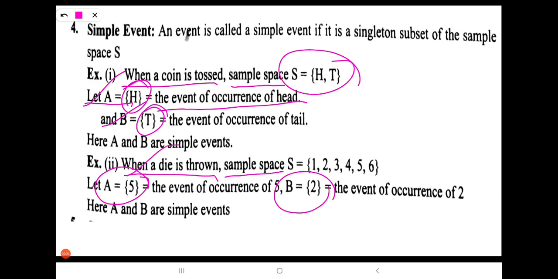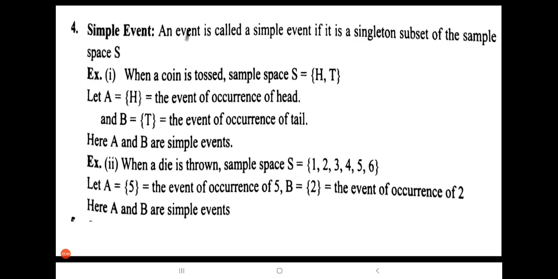So A is nothing but the event of occurrence of 5 if you throw the die, and the subset B is the event of occurrence of 2. These are events that have singleton sets, which means they have one element in the set. These kinds of events are called simple events.